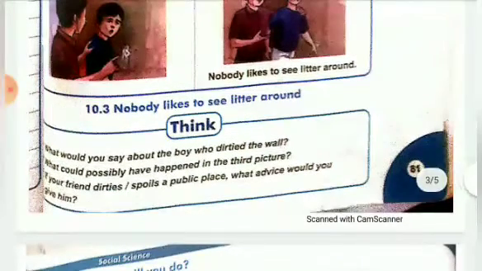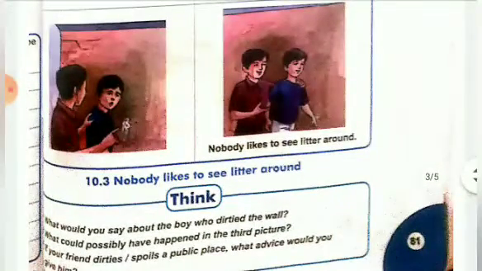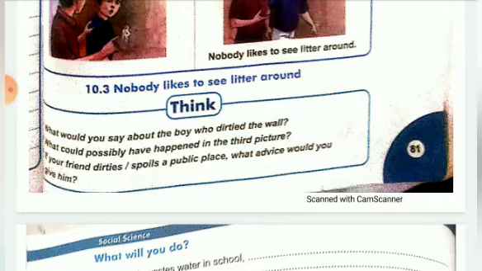So this is very necessary. These things are shown in the picture. What do you say about the boy who dirtied the wall? What would have happened in the third picture? If your friend spoils a public place, what advice will you give? When one boy is spitting or littering anywhere, it is your duty to tell him, please don't spoil the walls, don't dirty the place, understand? This is all you can advise them.